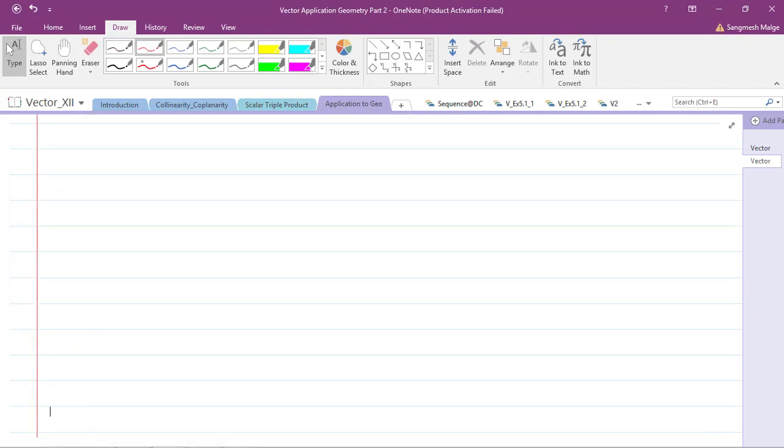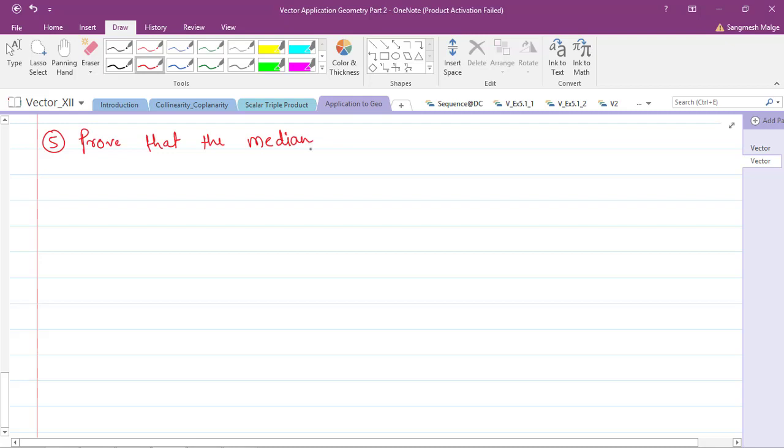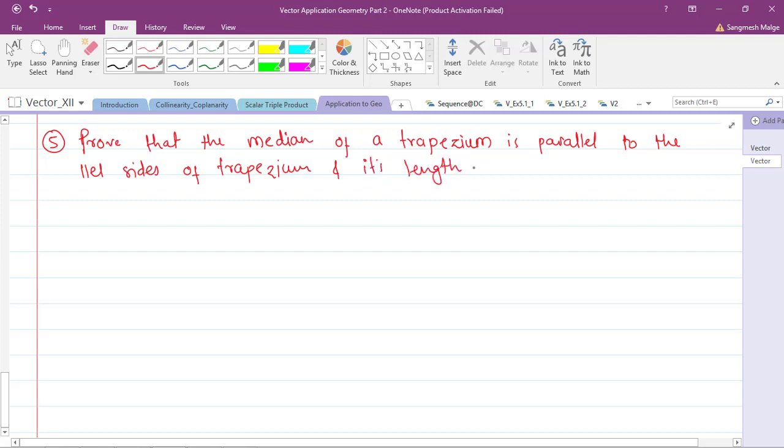The fifth statement is like this: prove that the median of a trapezium, the median means the middle one, is parallel to the parallel sides of a trapezium and its length is half the sum of the lengths of the parallel sides.